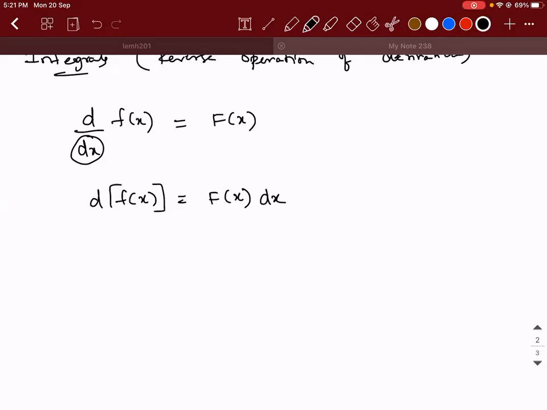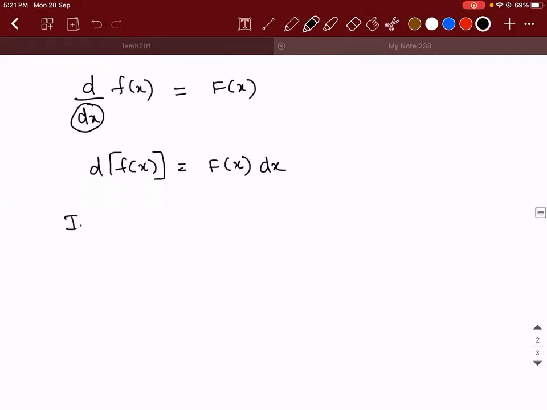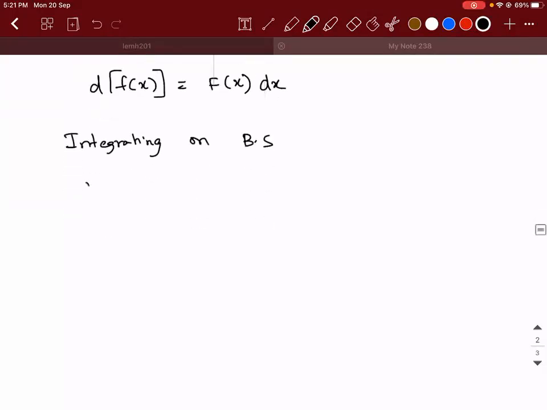It is D, right? So whenever you need to eliminate the derivative of something, the reverse operation is what you need to perform. What is it? You integrate. So look at the way I'm going to write. Integrating on both sides, I will write integral of d of f of x is equal to integral of f of x into dx. Okay. Remember something like this: integral and derivative are the counter operations of each other.